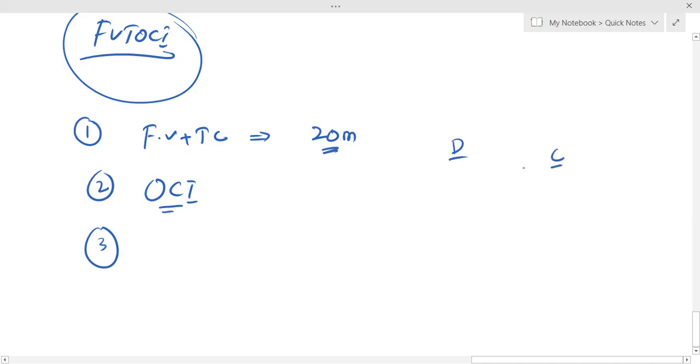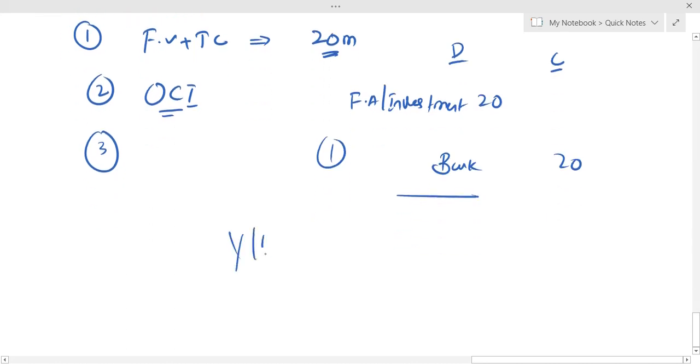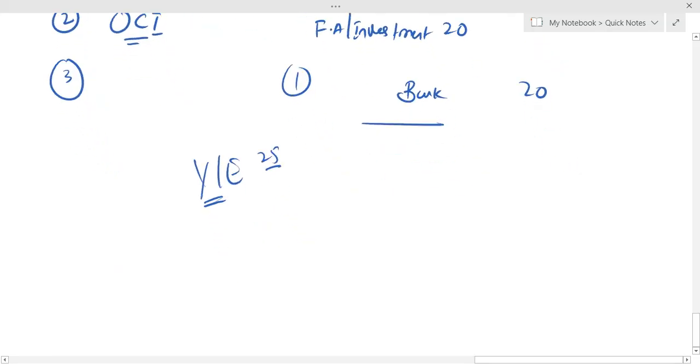And look at the double entry. Financial asset, or you can say investment, is debited by 20. Bank or cash is credited by 20. This is the first entry. I just want to explain something. Now, year end. Assuming the fair value of this investment has become 25. So what we are going to do? Investment will be debited by 5. Fair value gain on investment.